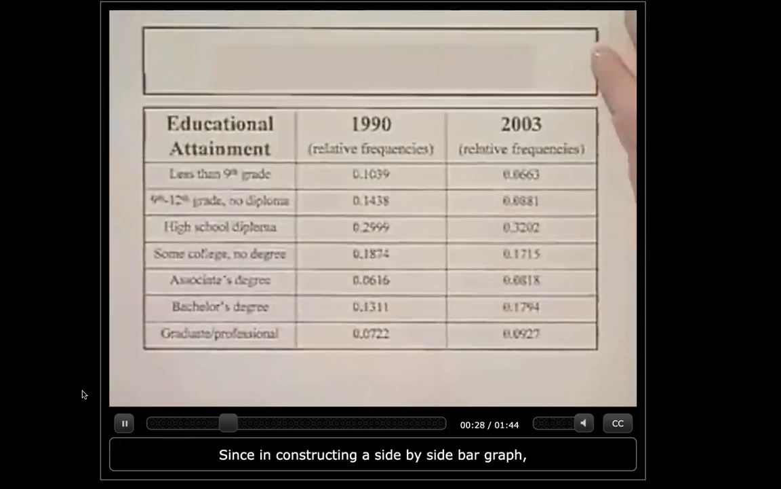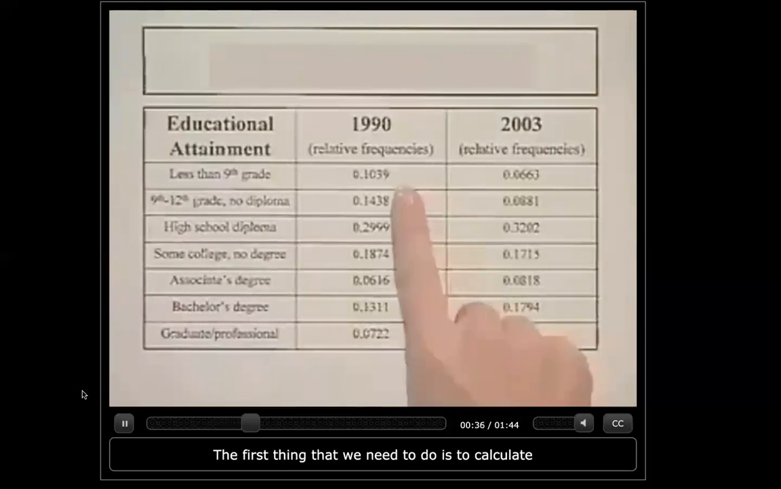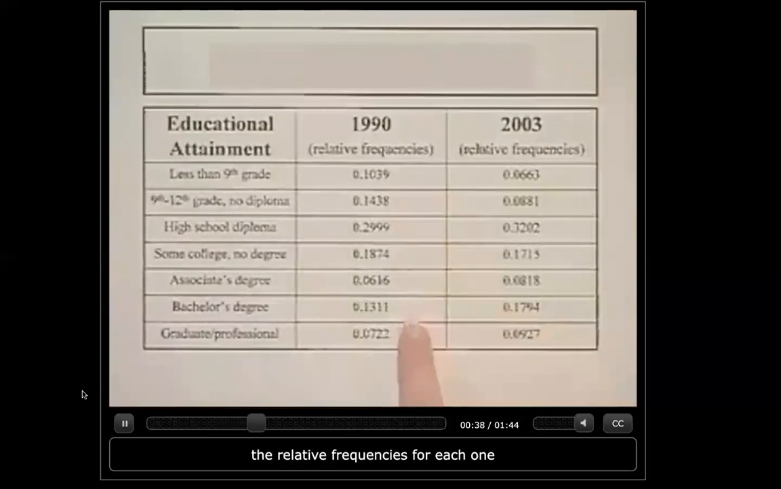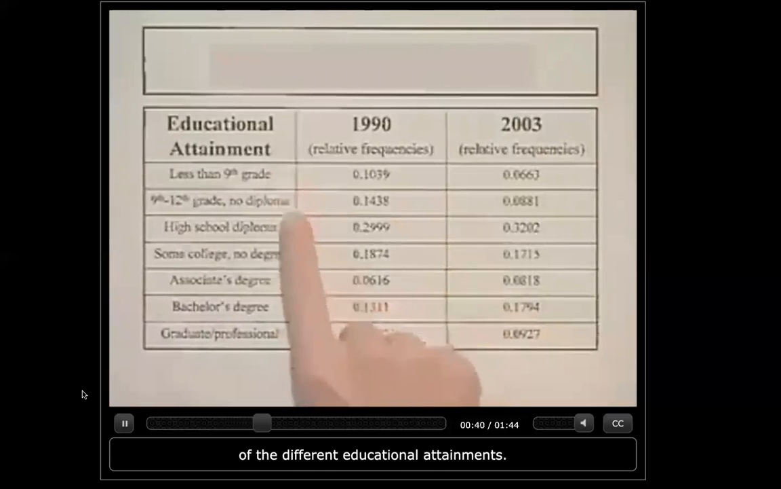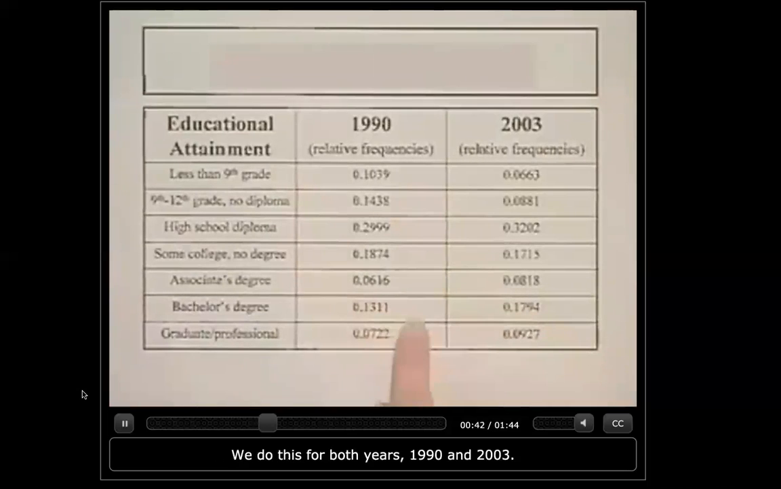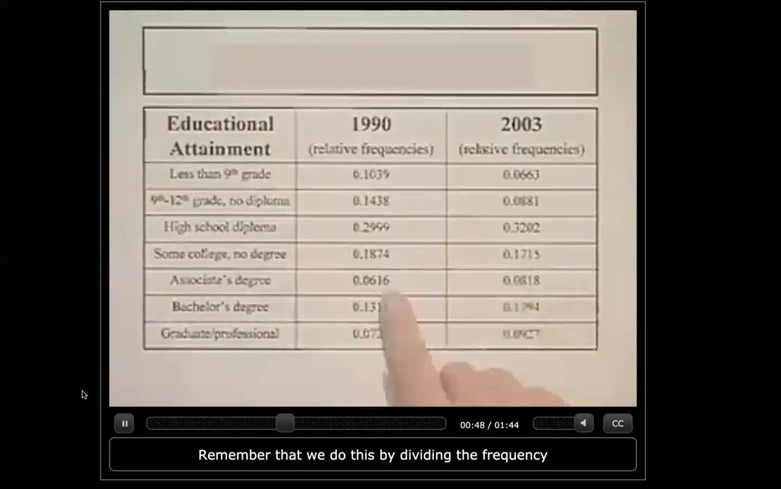Since in constructing a side-by-side bar graph we use relative frequencies, the first thing that we need to do is to calculate the relative frequencies for each one of the different educational attainments. We do this for both years, 1990 and 2003. Remember that we do this by dividing the frequency by the total for each column.